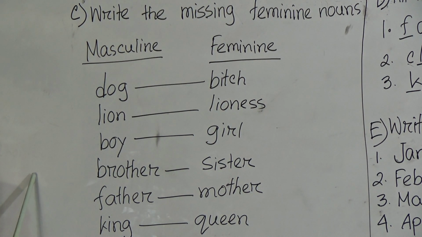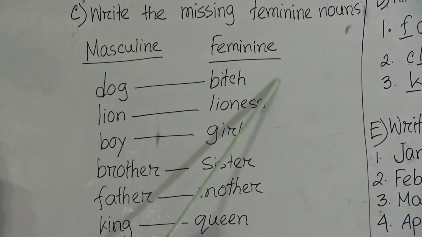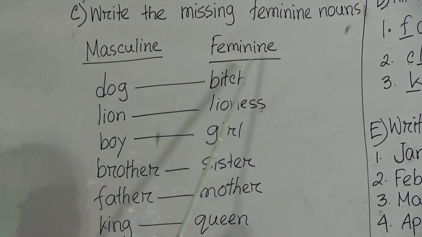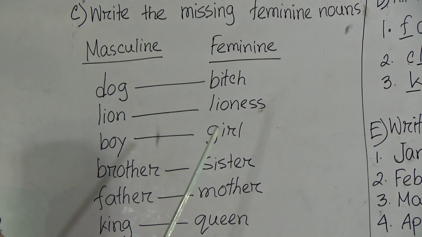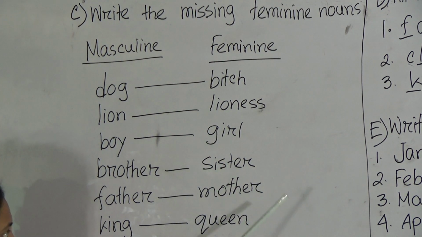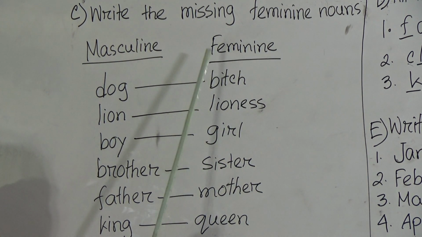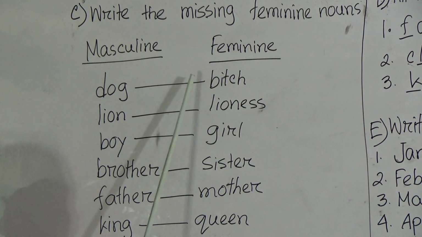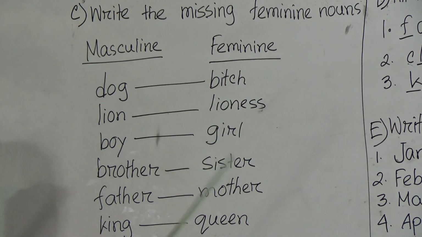They may be persons or animals, but they actually indicate the males. And the feminine are some words that actually indicate the girls or the female portion. These words indicate females, so they are called feminine.